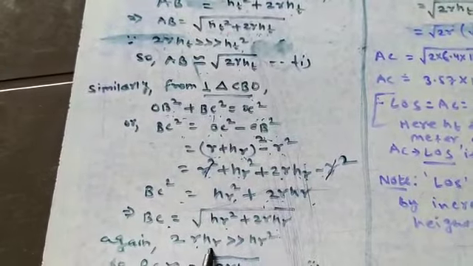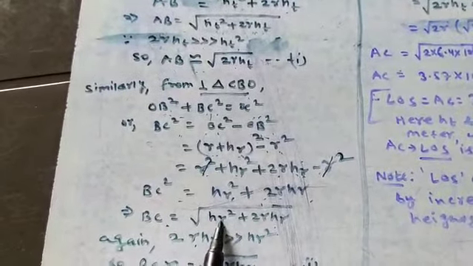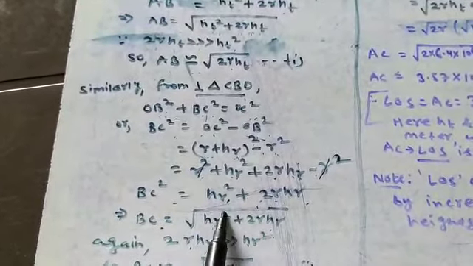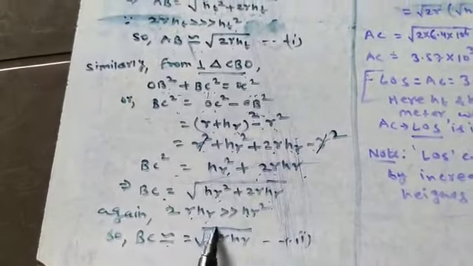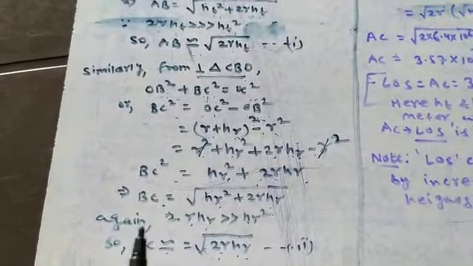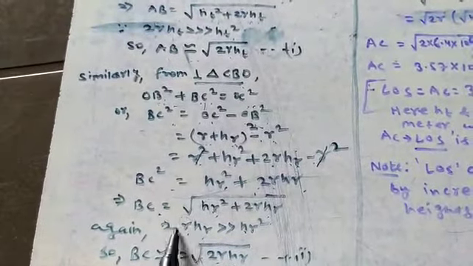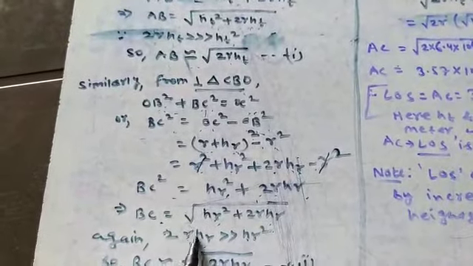Again, you have to think the very same way, like R is very much greater than HR. So finally 2 into R into HR is very much greater than this HR square term. So this HR square term will vanish out. So that means BC will be equivalent to 2 times R into HR. Very true. Clear? Because R is 6.4 into 10 to the power 6 meter, which is a very large value.